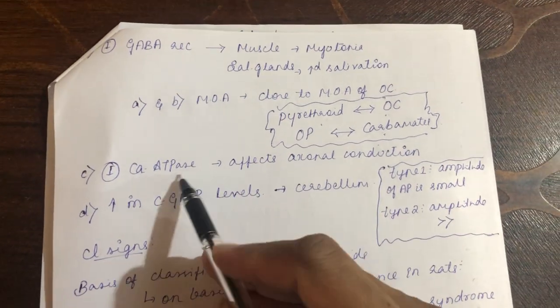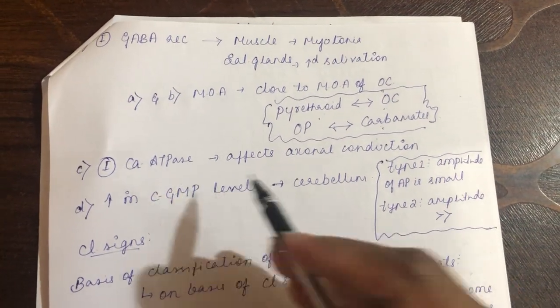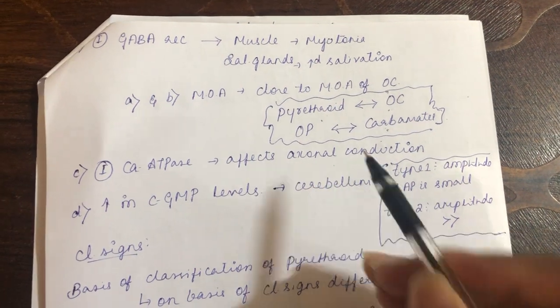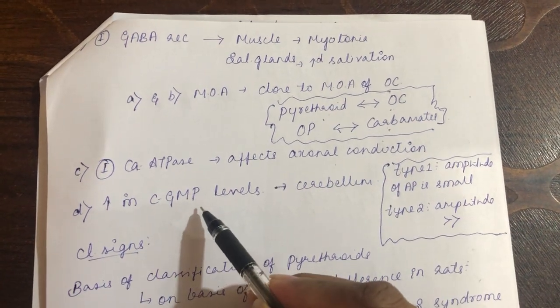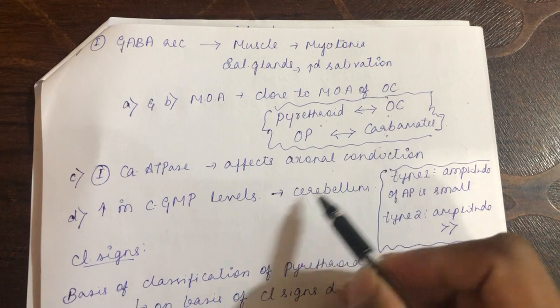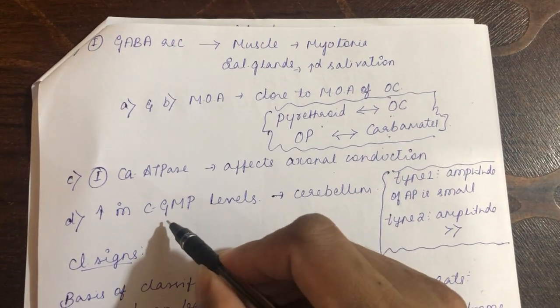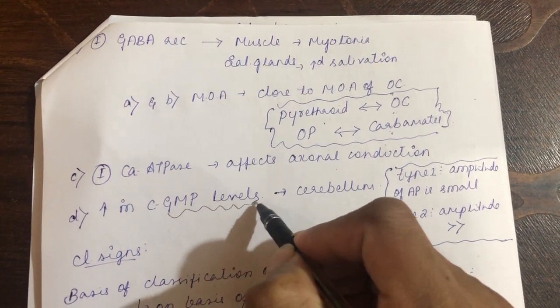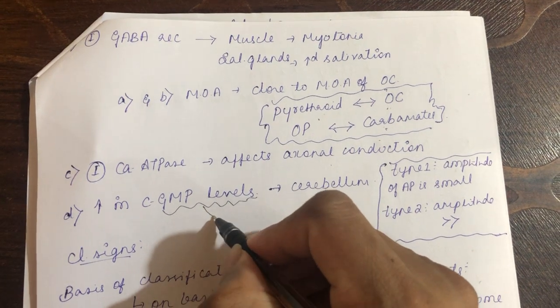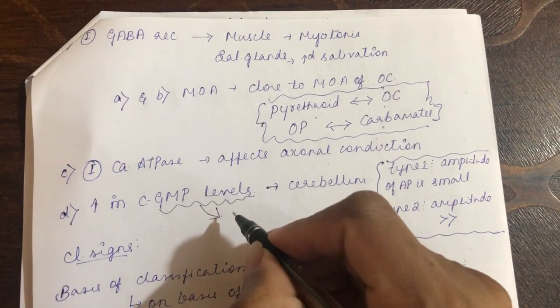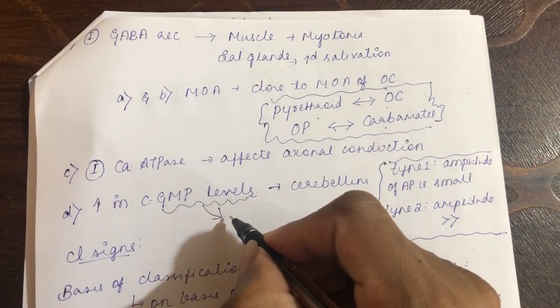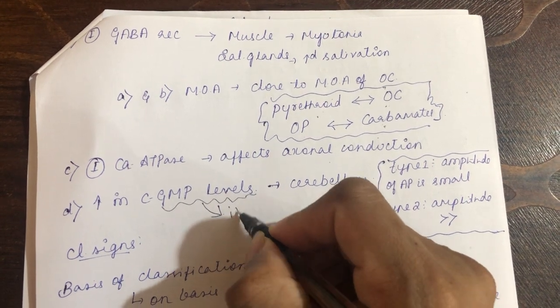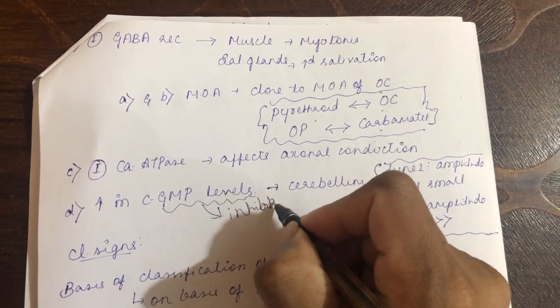The third mechanism of action is that it inhibits the calcium ATPase, which affects axonal conduction. The fourth one is that it increases the cyclic GMP level, particularly in the cerebellum. I told you many times, whenever there is an increase in the cyclic GMP level, what will be its action? The majority of cyclic GMP is correlated with inhibitory activity. So it will cause inhibition, right?